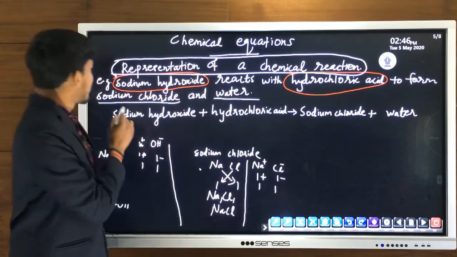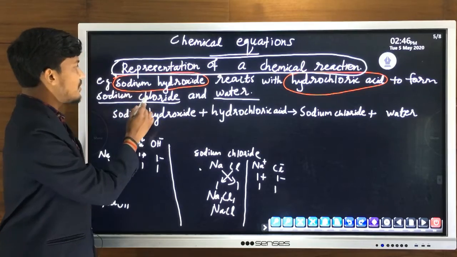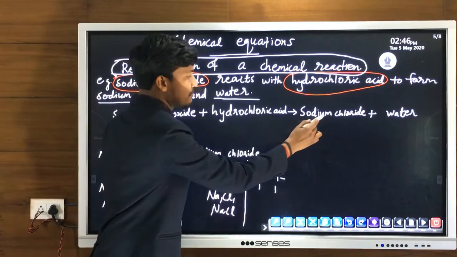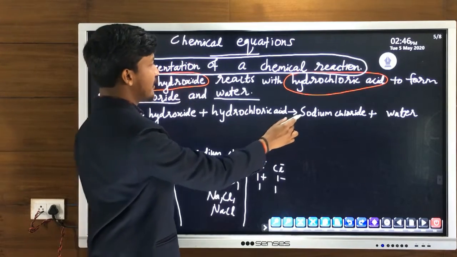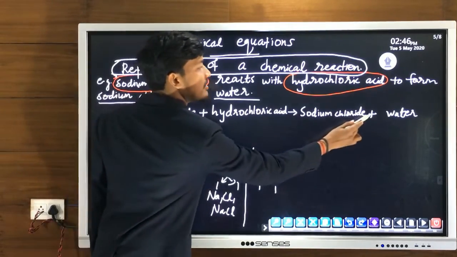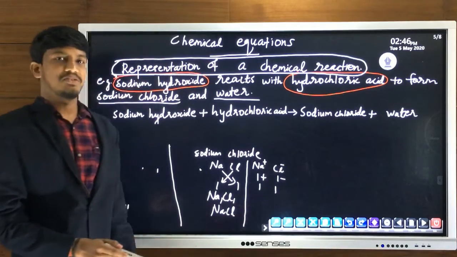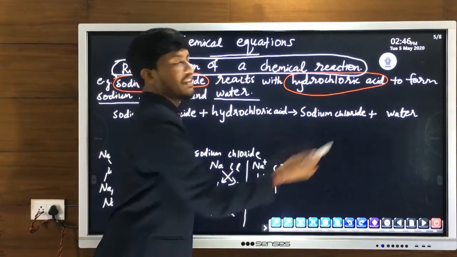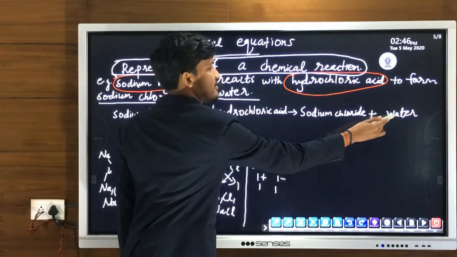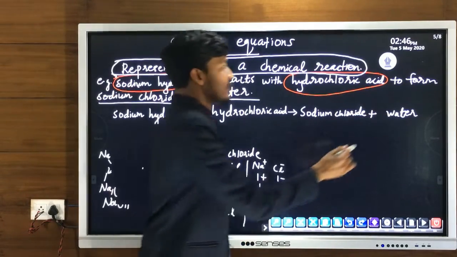There are two products, sodium chloride and water. So we can write both the products on the right side. First product sodium chloride plus. So why do we put a plus sign? Because there is one more product. So therefore plus second product, water.